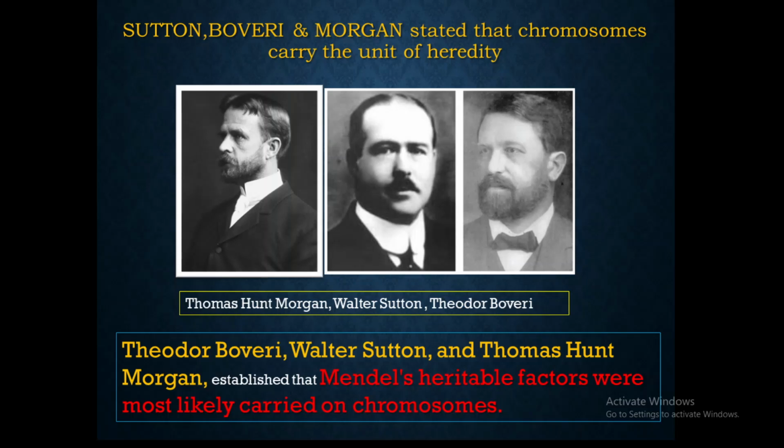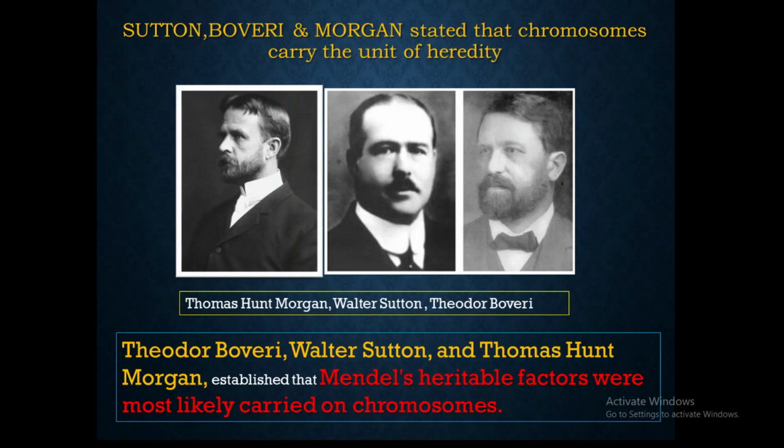Walter Sutton and Theodore Boveri found that the behavior of genes and the behavior of chromosomes were similar, and they thought that these genes might be present on the chromosomes.